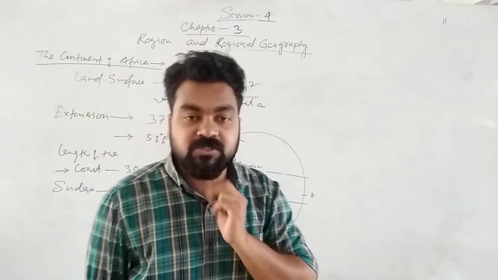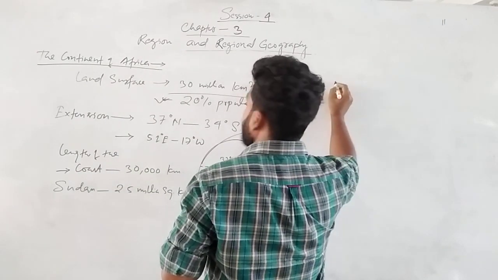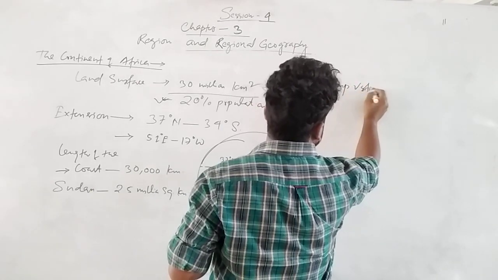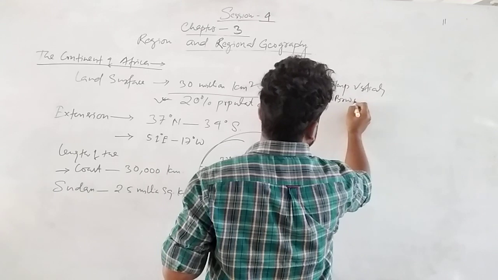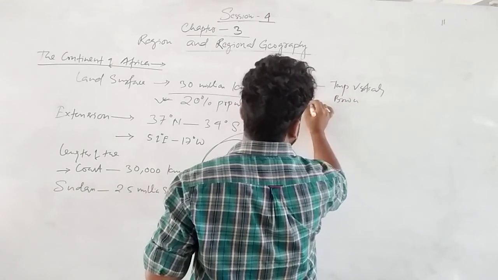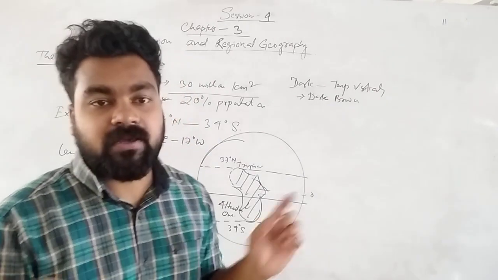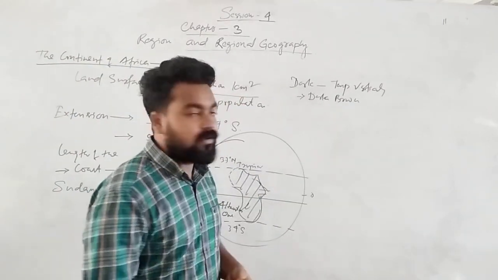We know that Africa is called the dark continent. Why is Africa called the dark continent? Because the color of the people is brown, not actually dark brown, but don't call it black. Actually black color is night color, so that is dark brown. That's why it is called the dark continent.